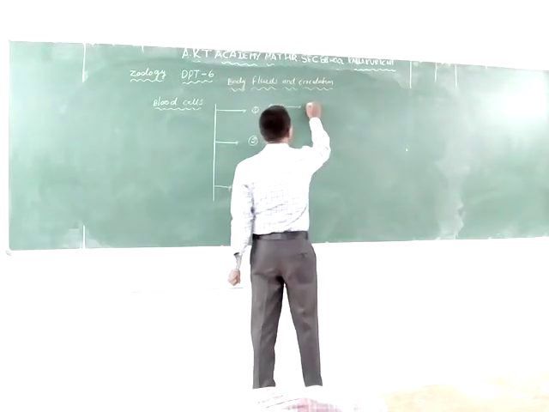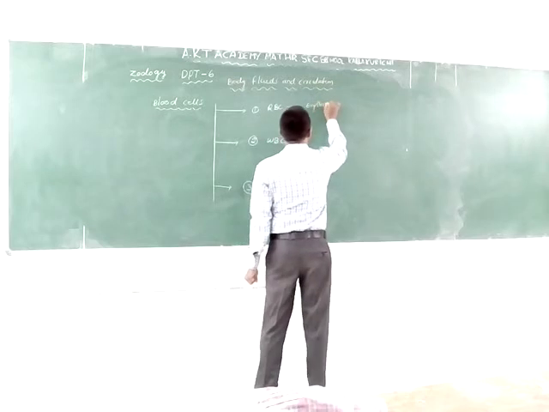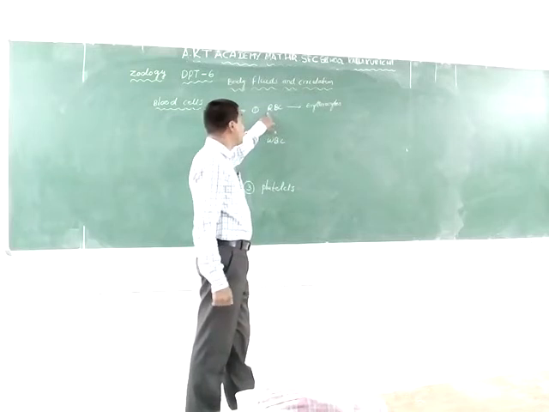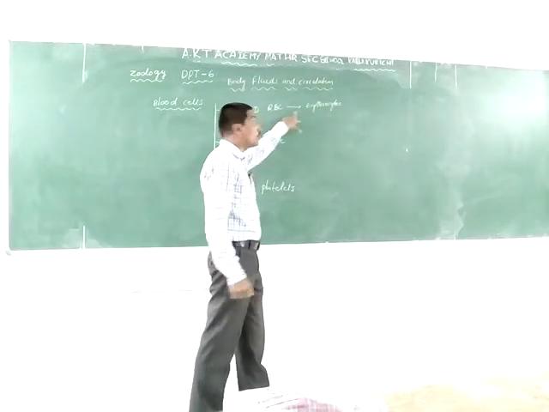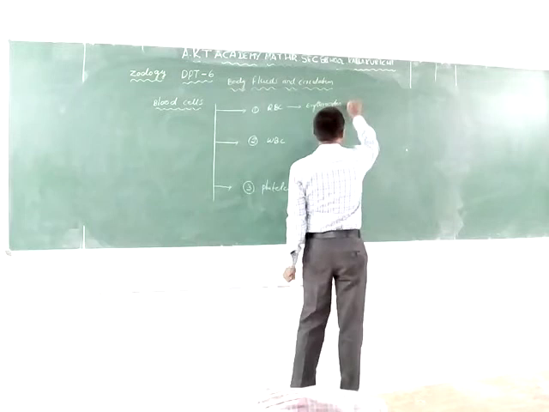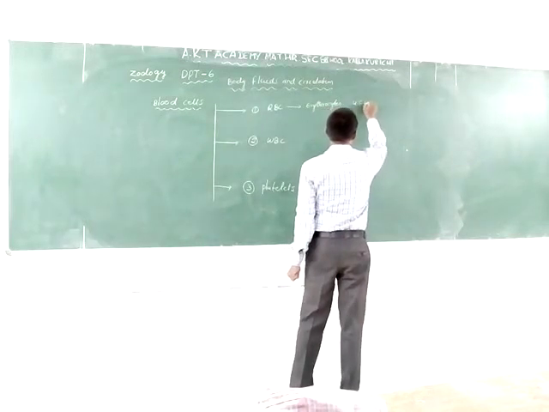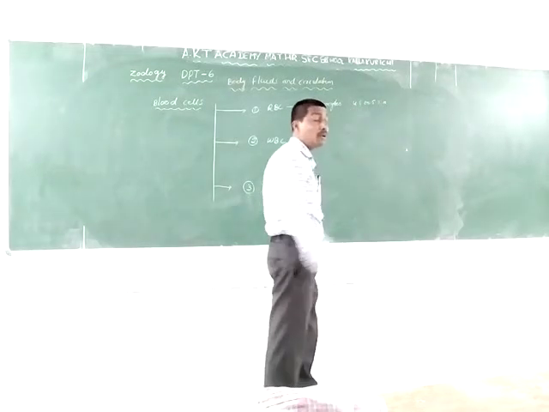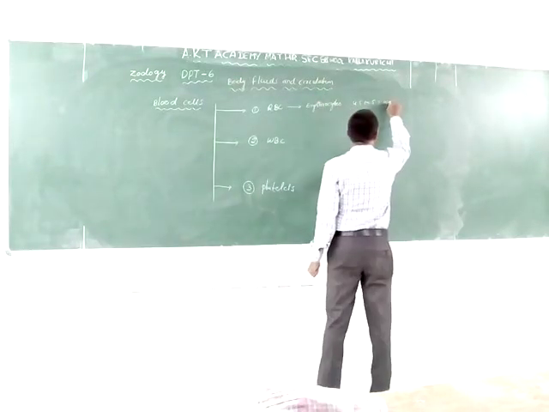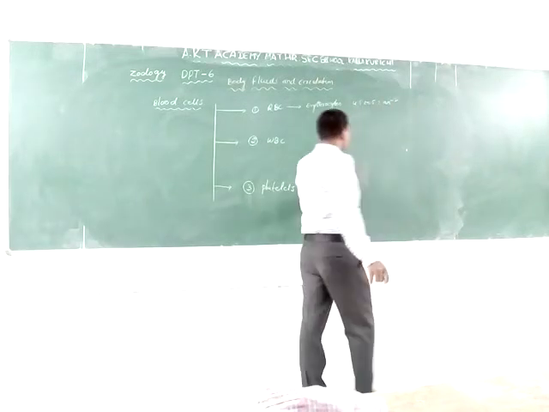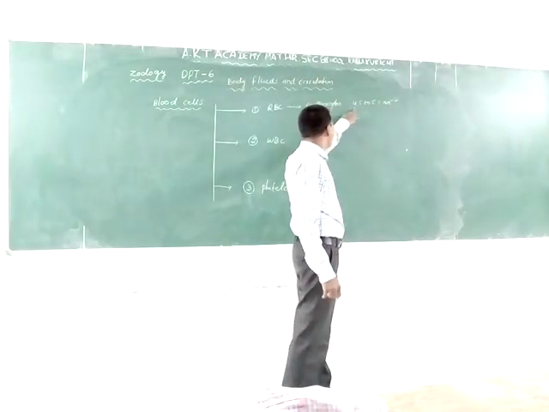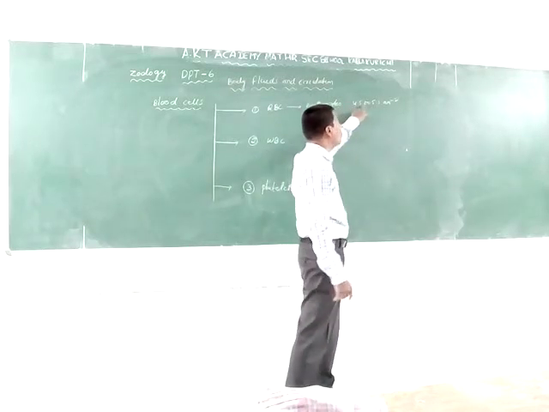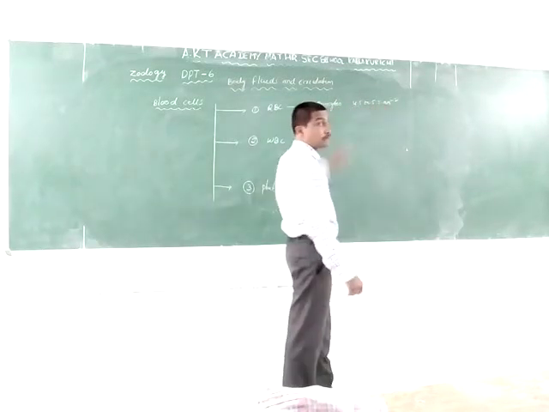First of all, RBCs, the red blood cells, are also known as erythrocytes. In our body, 4.5 to 5.5 million erythrocytes are present in 1 cubic millimeter of blood.